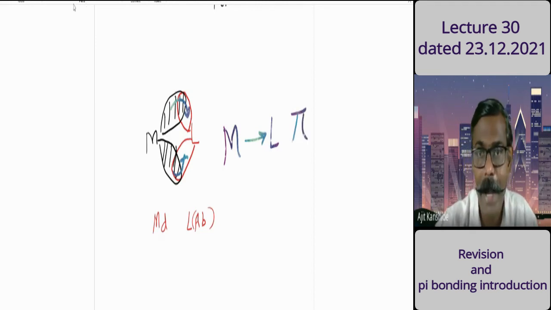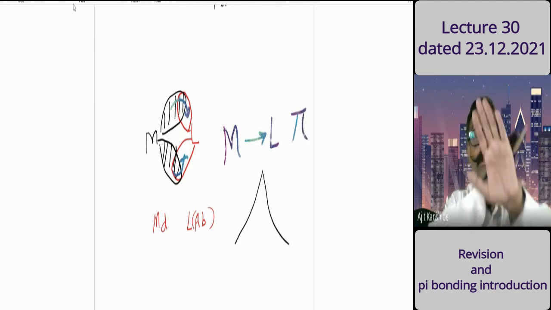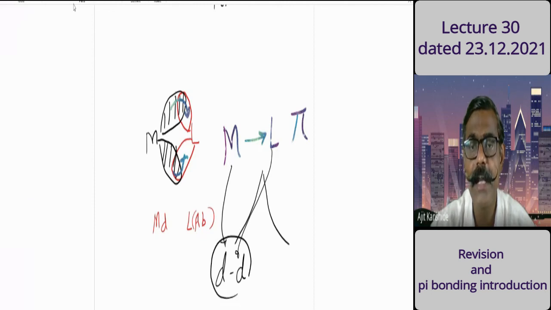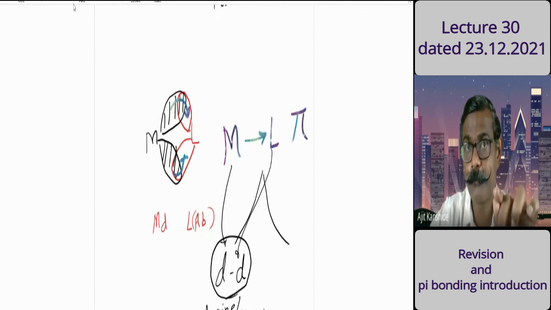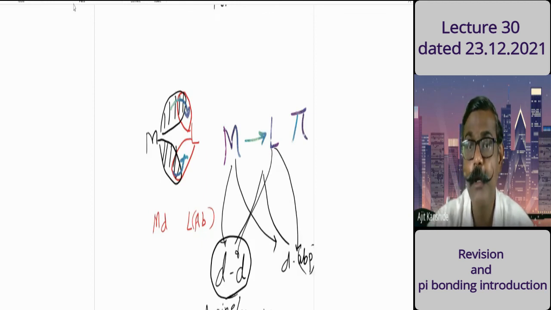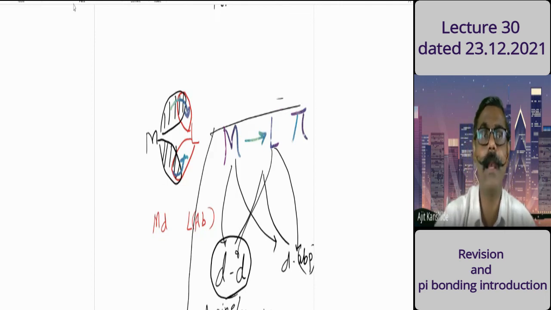It is possible by two means. If you remember, previously I showed three diagrams. In the second diagram, I told you that the metal d orbitals are there, and the ligand also has d orbitals. So metal d and ligand d orbitals. Example: arsine or phosphine. That I already discussed with you. In the other case, metal d orbitals are there, and from the ligand, the anti-bonding p orbitals are there. In both cases, there is M to L kind of pi bonding.